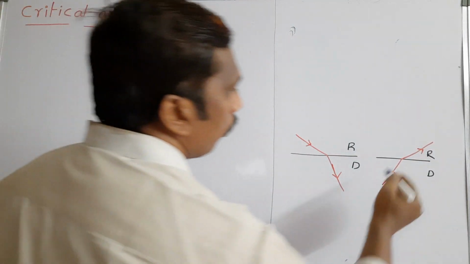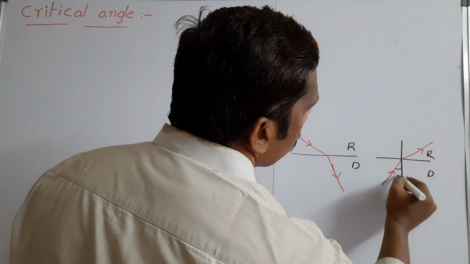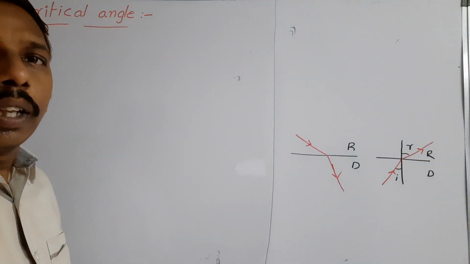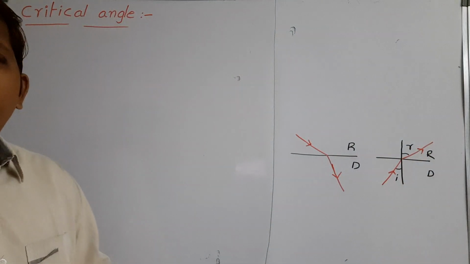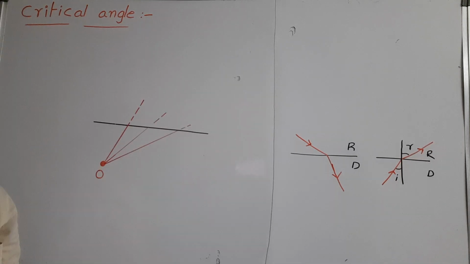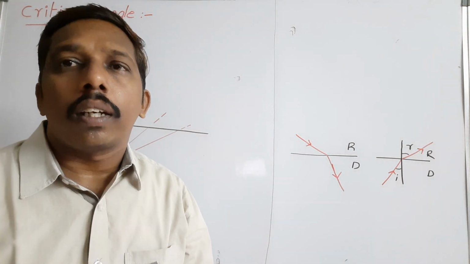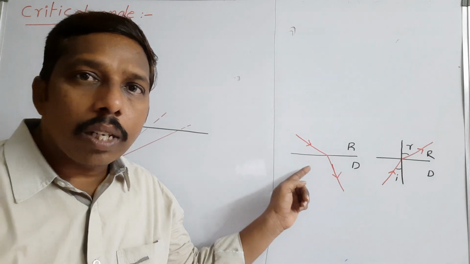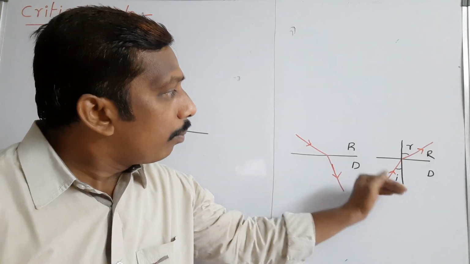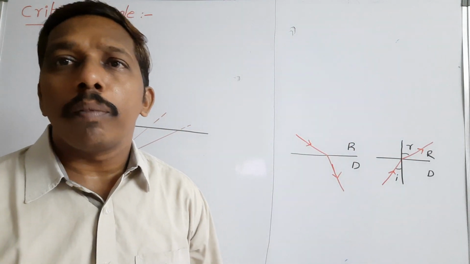Here, this is the angle of incidence and this one is the angle of refraction. So these 2 points we know, and the same 2 points we discuss in detail. This condition is always correct. When a light ray travels from rarer medium to denser medium, it bends toward the normal. But when a light ray travels from denser medium to rarer medium, it always bends away from the normal.